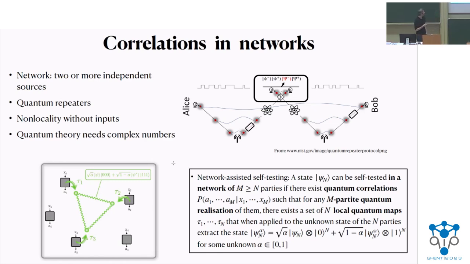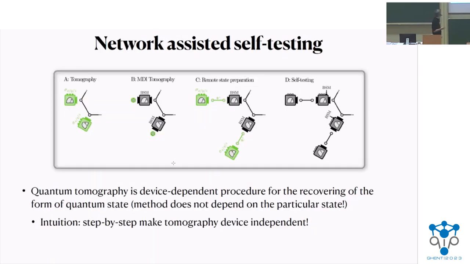In this case, we change the definition a bit and we introduce what it means to self-test some state in a network. We define network-assisted self-testing: if we have an n-partite state, we put it in a network of m parties, where m is bigger than n, and there exist m-partite correlations on all parties, such that for any quantum realization of these correlations, we can find n local maps that extract our state, we say that we have network-assisted self-testing.